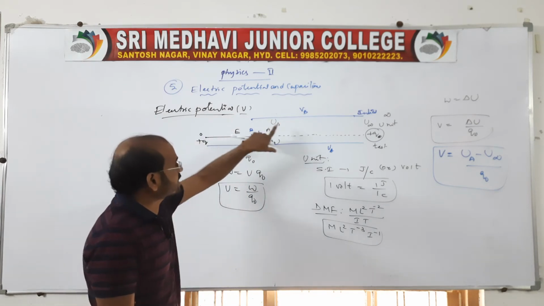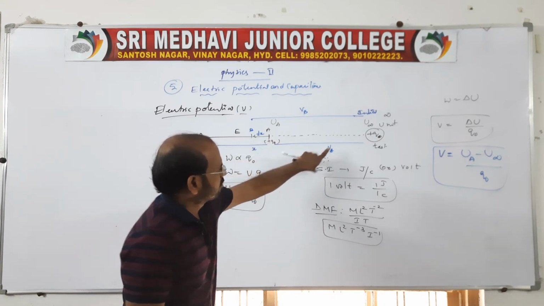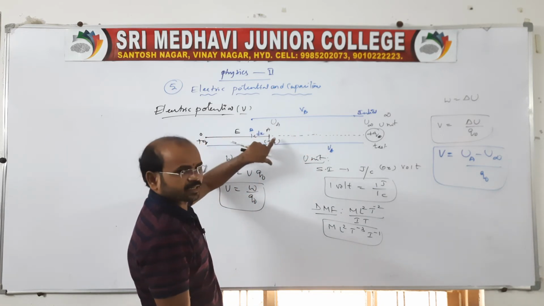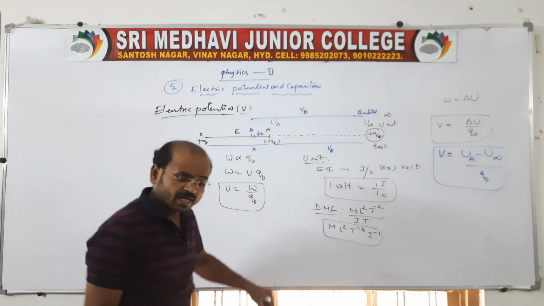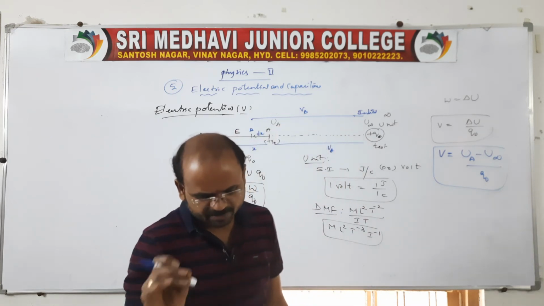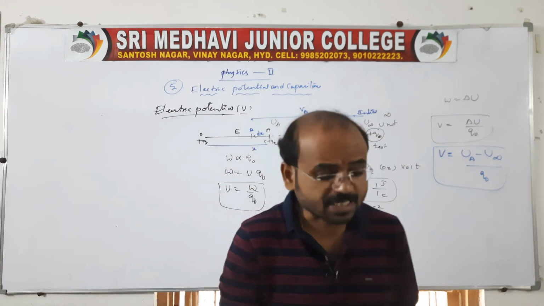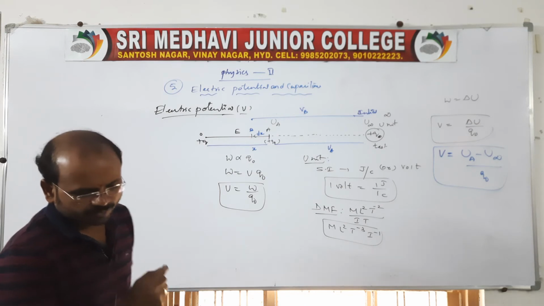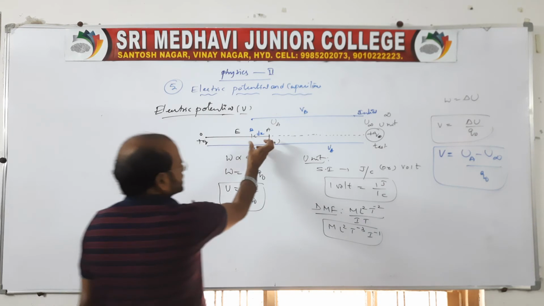Everything is same, but we say the difference between the 2 points. Here the difference is there, no? At this point the potential is VA from infinity, and at this point VB from infinity, because there is a difference. Suppose if I take another point, of course there is also a difference. So the electrical potential is also defined the same: the work done per unit of positive test charge, which is brought from infinity and placed at a point in the field, against the electrical field intensity between the 2 points.